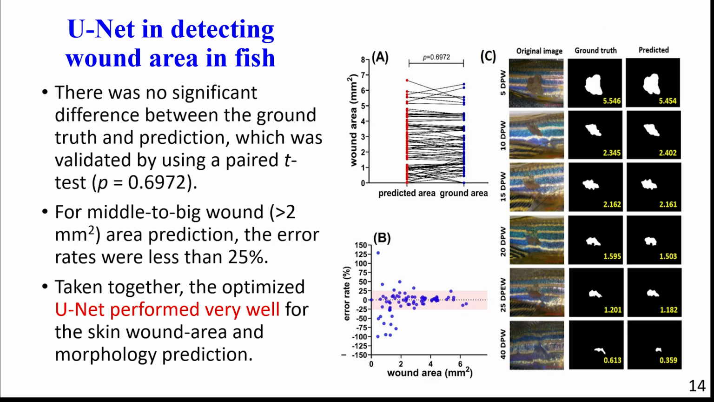We put the UNet to the test and compared it with ImageJ. Based on 89 images collected from zebrafish by day 5 to 50, it was revealed that there was no significant difference between the ground truth and prediction. Taken together, the optimized UNet performed very well for the skin wound area and morphology prediction. Only significant over or underestimation was found in very small skin wounds. Those errors can be ignored, since they contributed less to the skin wound closure percentage.